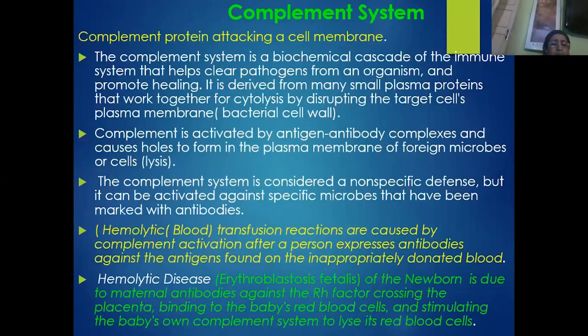That means in the case of blood transfusion, we should be very careful, because in the plasma we have a lot of plasma proteins, which also include various types of antibodies. So it should not lead to coagulation, and there should not be any inappropriate donation of blood.